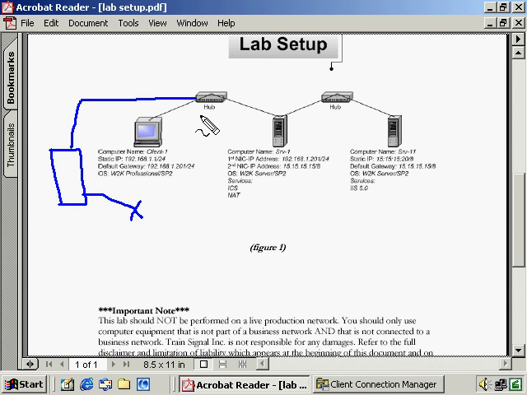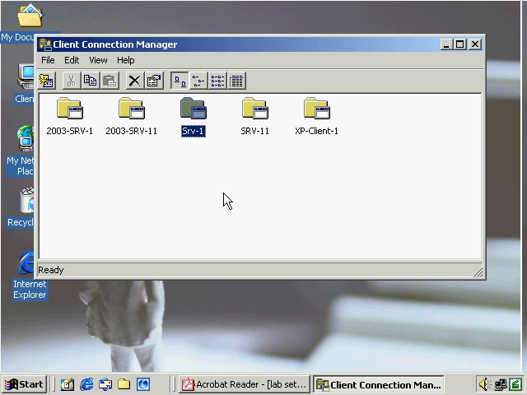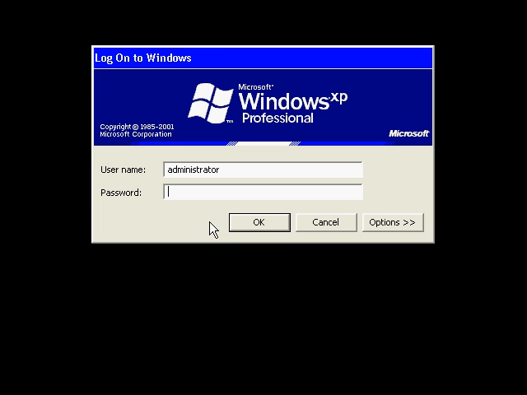Okay, so we're not going to worry too much about the physical topology because we want to focus on Terminal Services right now. We're starting from this machine before we connected over here to SRV1, and now we're going to go from Client 1 through a Windows 2003 router, through another hub here, which connects over to my XP machine. We'll come back over here, and this is being done, remember, from a Windows 2000 client. I point that out because we're going to notice a difference later on when I show you the new feature within Windows XP in 2003.